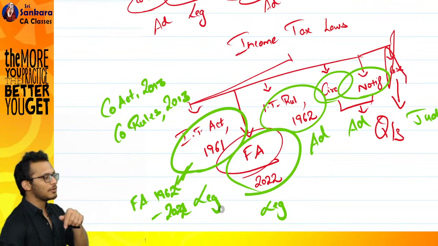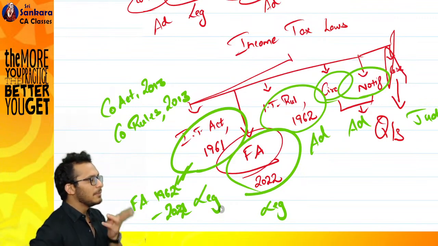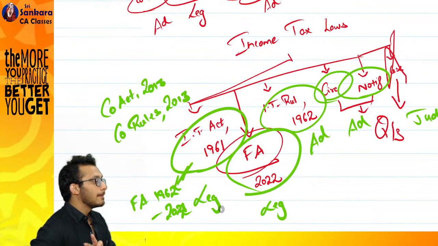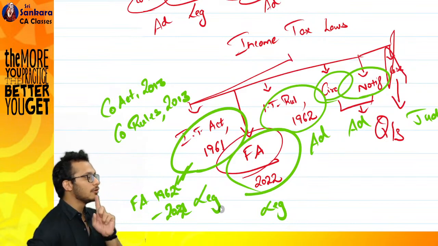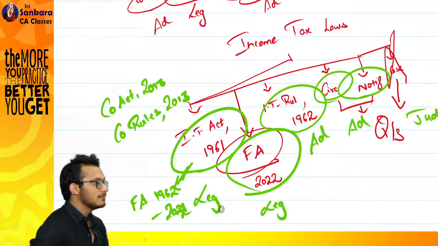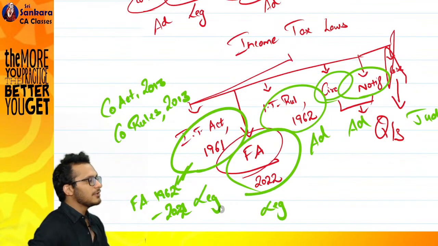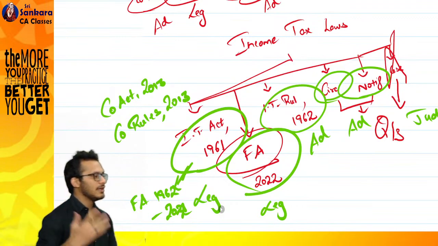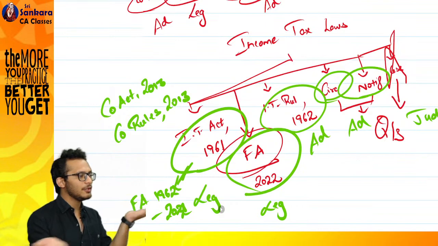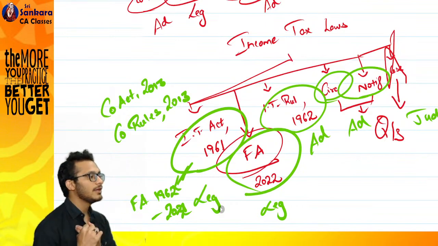Yes. So what is the step process? Once there is a bill, the bill will go to Lok Sabha. From the Lok Sabha it will go to Rajya Sabha. From Rajya Sabha it will go to the president for consent. After the president gives his consent, it becomes an act. This act will be called the Finance Act. The moment it becomes a Finance Act, you take the Finance Act, you take your Income Tax Act, and you read them together.